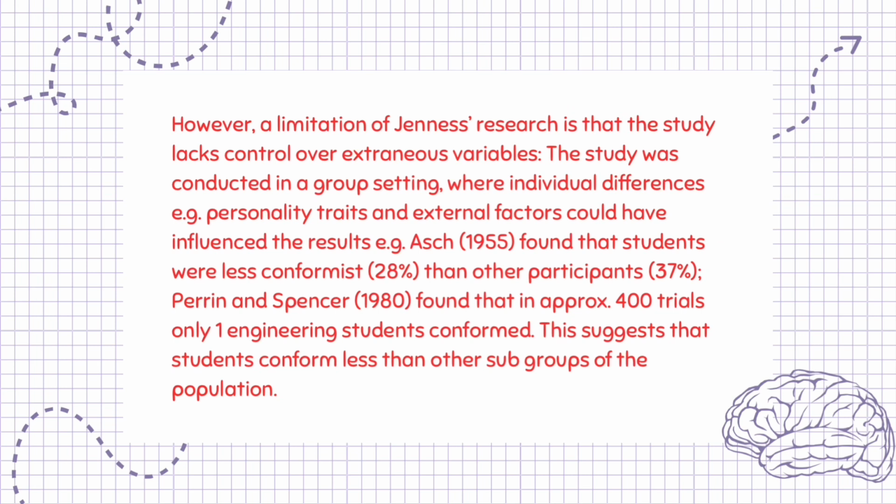The study was conducted in a group setting, where individual differences, e.g. personality traits and external factors, could have influenced the results, e.g. Asch, 1955, found that students were less conformist, 28%, than other participants, 37%. Perrin and Spencer, 1980, found that in approximately 400 trials only 1 engineering student conformed. This suggests that students conform less than other subgroups of the population.